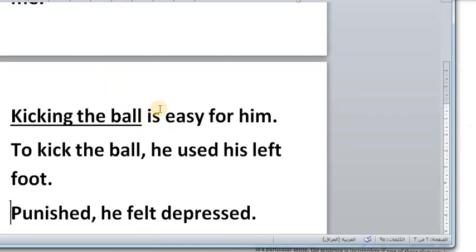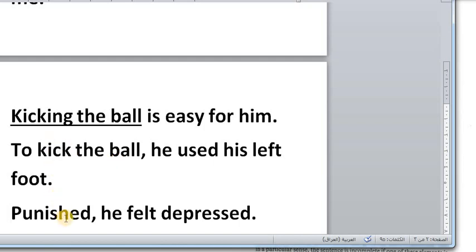In the sentence, kicking the ball is easy for him, this is a sentence, part of it, which is the subject, kicking the ball, is a dependent clause and it is non-finite. Kicking the ball. There is no time. Is he talking about kicking the ball in the past, in the present, or in the future? Again, to kick the ball, he used his left. Here, to kick the ball is an adverb. It is a clause. It is dependent and it is non-finite, to plus the infinitive.